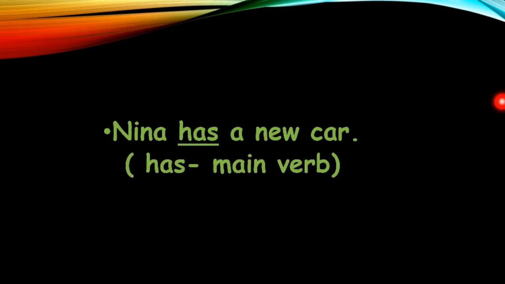But there is another sentence. Just see. Nina has a new car. In this, has is the main verb because there is no main verb here. There is no action going on here. So has is the main verb because it is helping us create a grammatically correct sentence by forming the tense, right? Tense में help कर रहा है. So has is the main verb. So students, आपको क्या ध्यान रखना है? That helping verbs जो होते हैं they are the forms of be, do and have. अब forms क्या होते हैं be, do, have की?